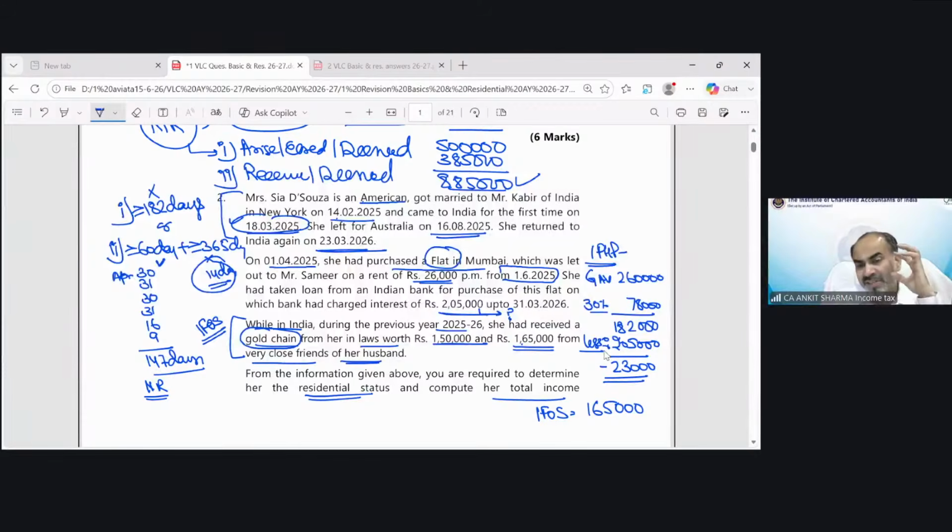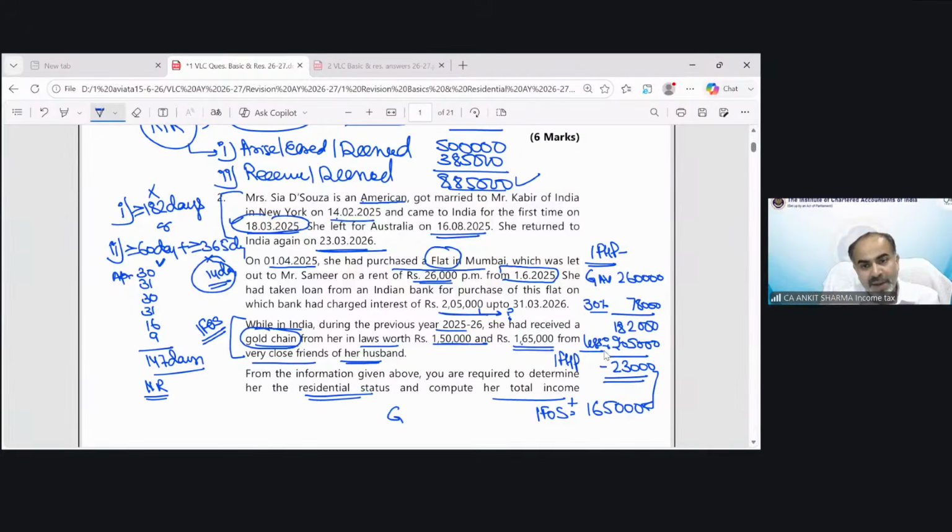Now, if you see, the income from house property is negative and the income from other sources is positive. And we are under the optional tax regime. In case of the default tax regime, the house property losses cannot be set off against any other head of income. But in case of the optional tax regime, you can set off this loss against your income from other sources.